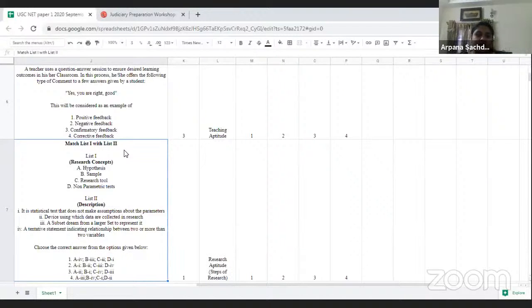Then again, there was a research aptitude question, and that was a match the following question. I will mark this question as a moderate one, because match the following questions are a little bit difficult. But if you know one or two options, then you can use the elimination method and answer this question very easily using the code given below.